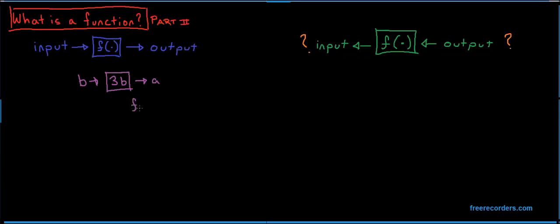The system can be thought of as a representation of an equation. So another way to say the same thing is to say f of b is equal to a. f of b is just the operation 3 times b.